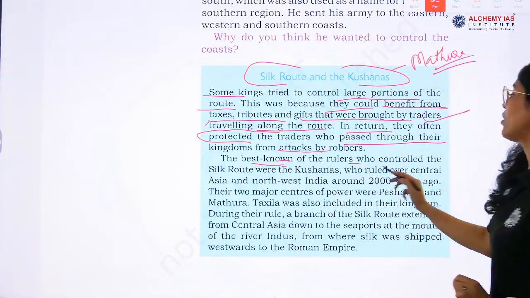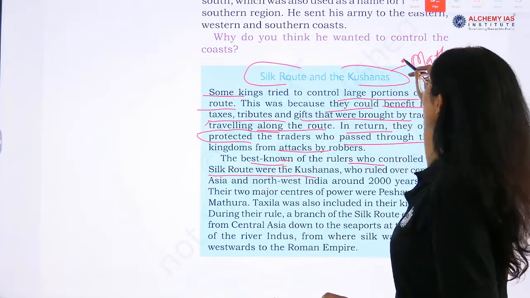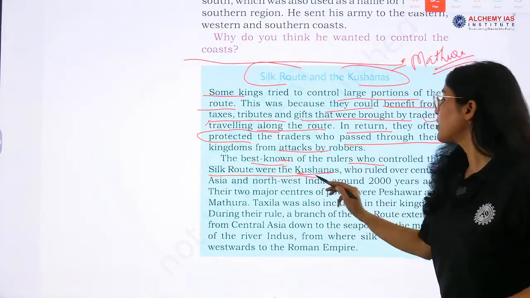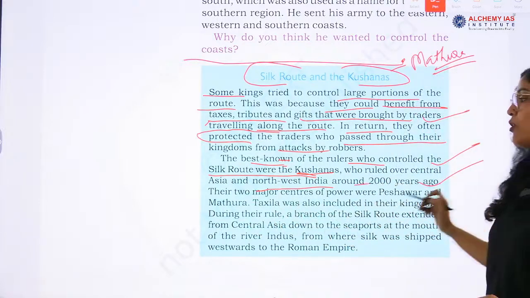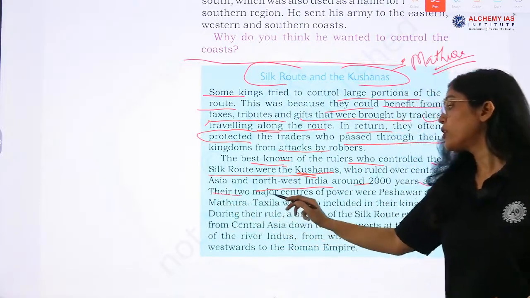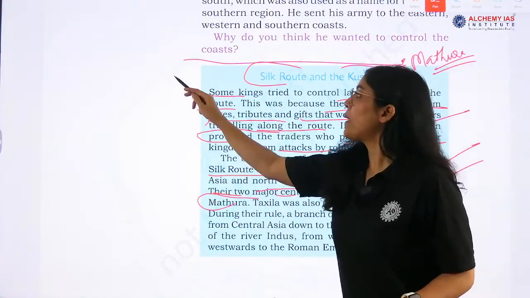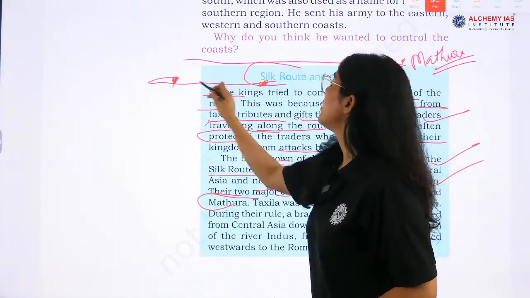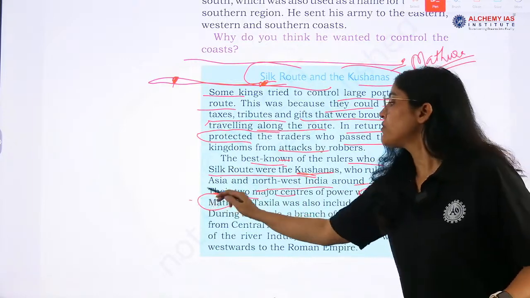The best known of the rulers who controlled the Silk Route, right, were the Kushanas, who ruled over Central Asia and northwestern India around 2000 years ago. Their two major centers of power were Peshawar and Mathura. Peshawar in Pakistan and then Mathura in India. So at that time the Indian subcontinent was a part of it, right.